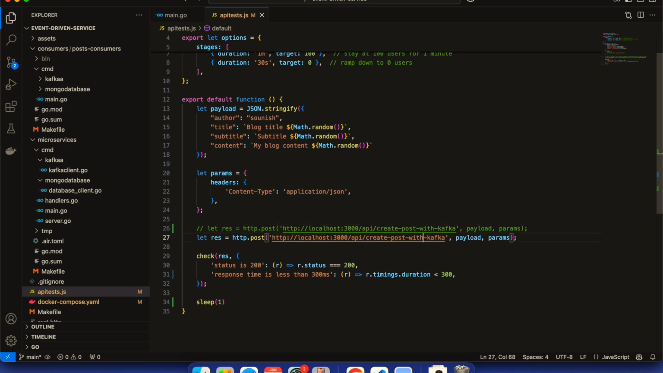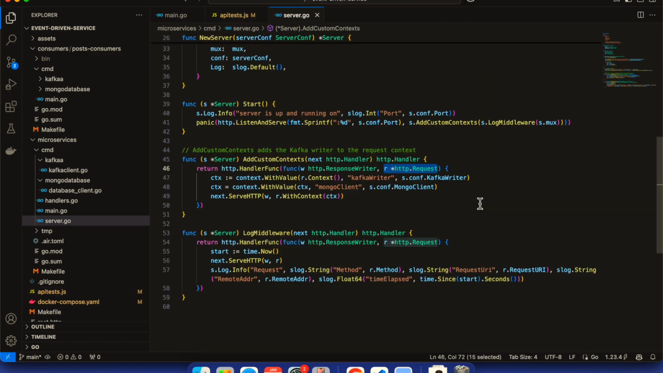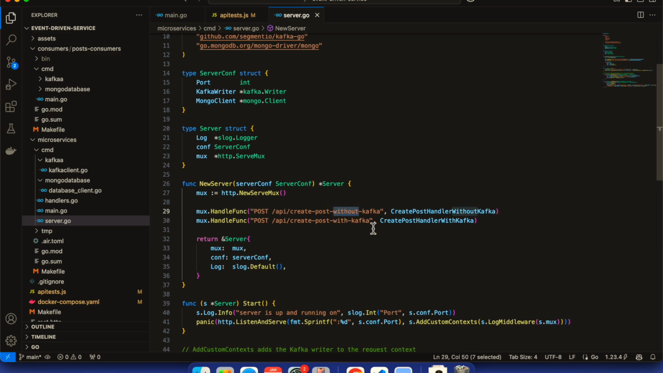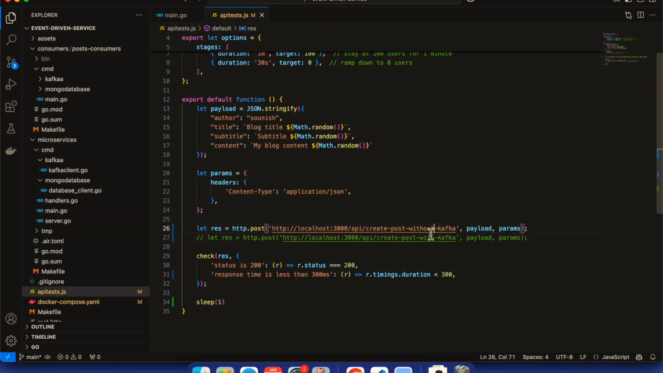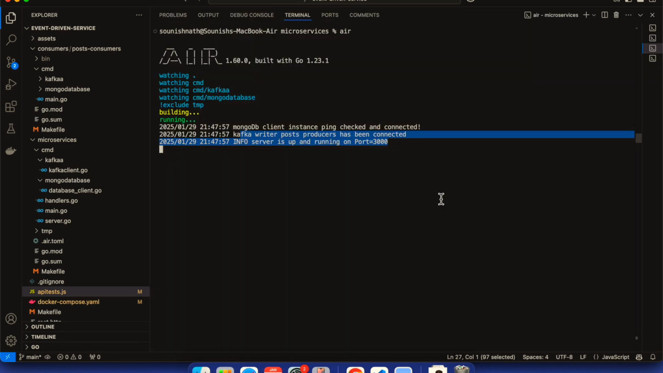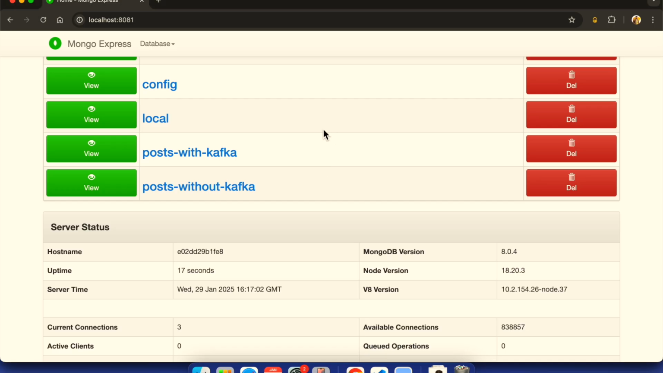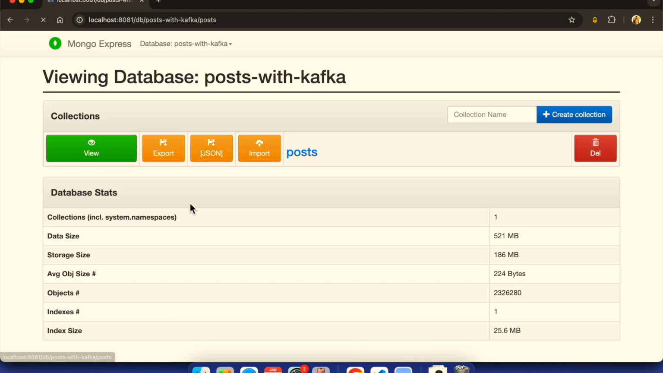First, we have to test without Kafka. If you see the server.go file, I have written the endpoint name create post without Kafka. This endpoint we have to hit just to check how my API is performing without any Kafka or event queue. How is my API doing in the load testing, and what is the output we are seeing? How many requests are we able to process, RPS, requests per second? So right now, if I go here, now goes to with Kafka, I believe some databases will have been created.